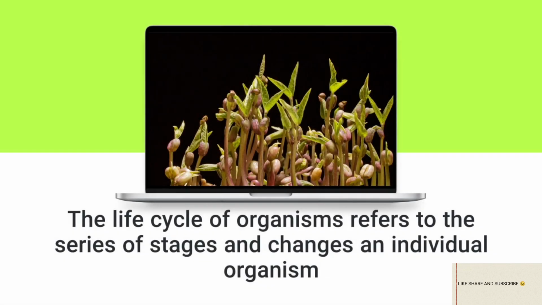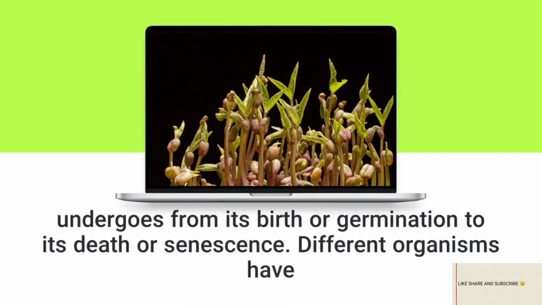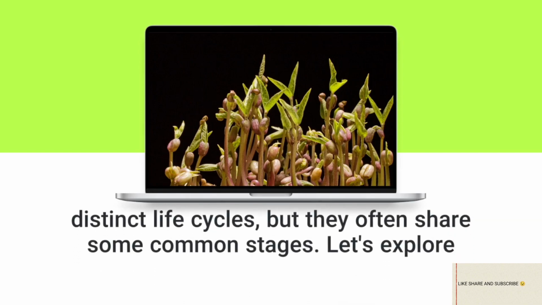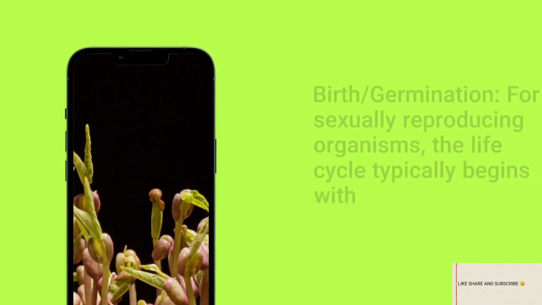The life cycle of organisms refers to the series of stages and changes an individual organism undergoes from its birth or germination to its death or senescence. Different organisms have distinct life cycles, but they often share some common stages. Let's explore the general life cycle of organisms.